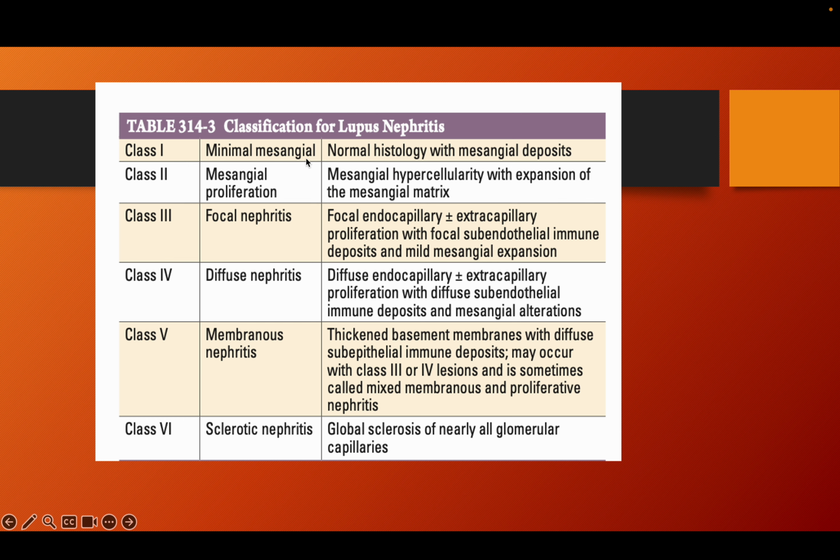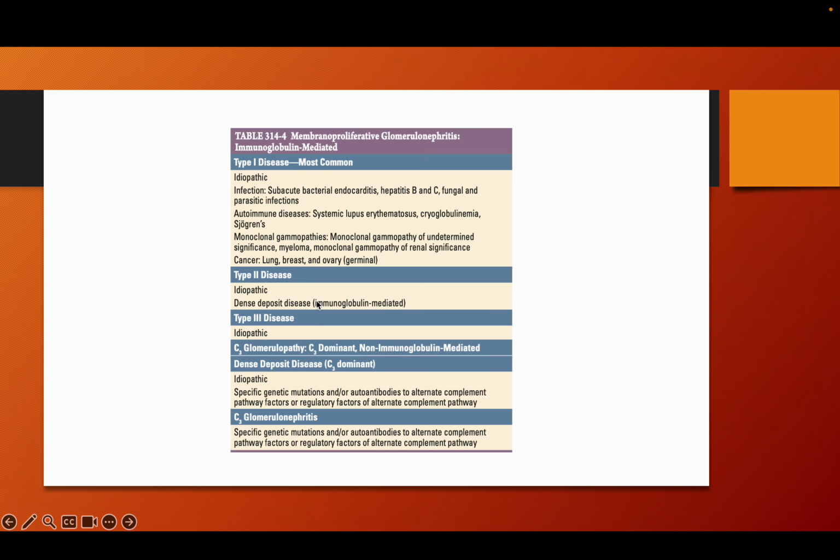So this is the classification: minimal mesangial, mesangial proliferative, focal nephritis, diffuse nephritis. These are mostly MPGN-type, where subendothelial immune complexes are there. Membranous nephritis is where deposits are subepithelial. Generally membranous is subepithelial. Anything proliferative you will find in the vascular side, so subendothelial. Class 4 is diffuse proliferative, class 5 is membranous where you will find subepithelial deposits, and class 6 is sclerotic. These are mesangial proliferative.